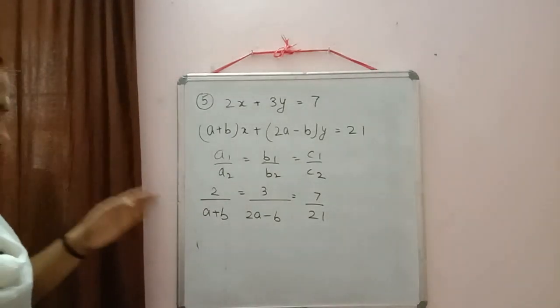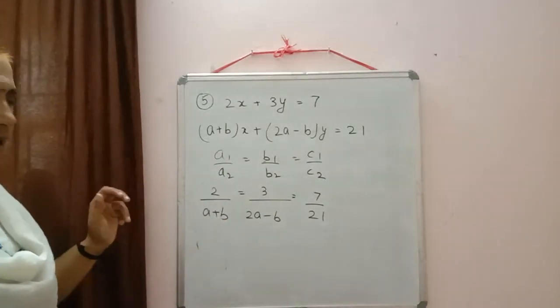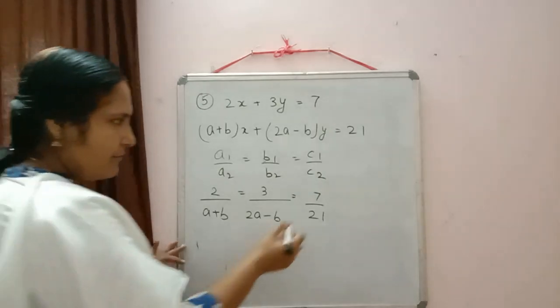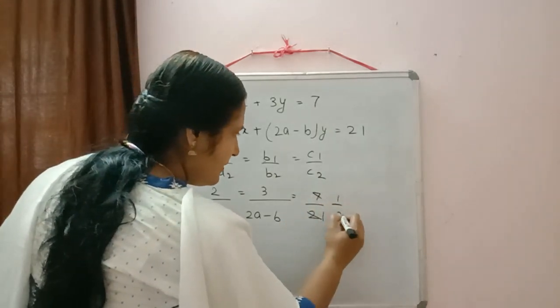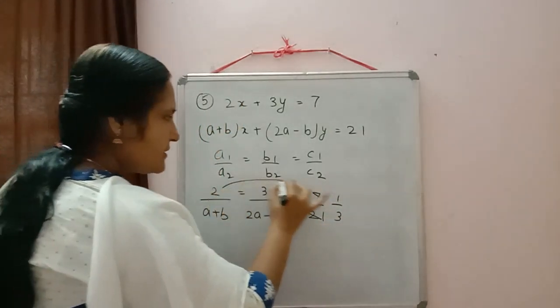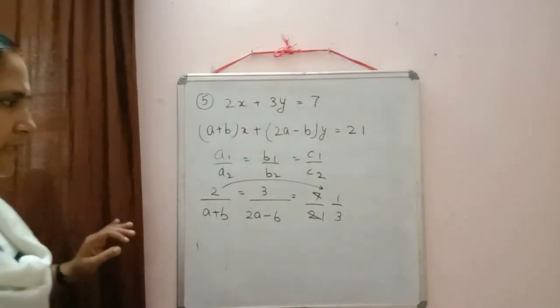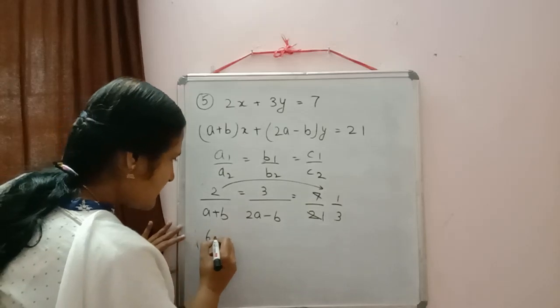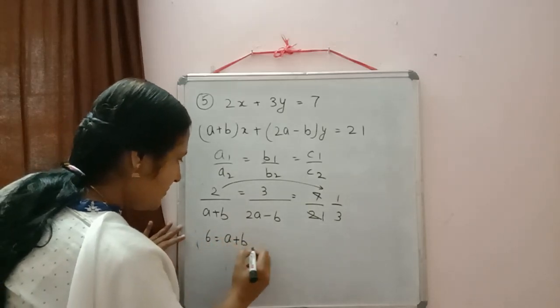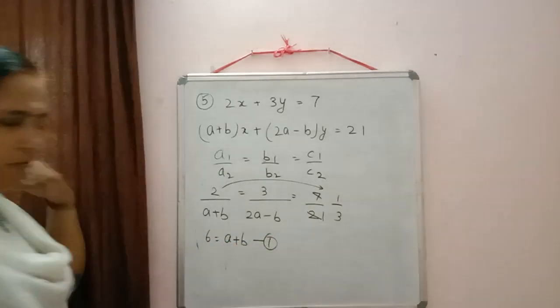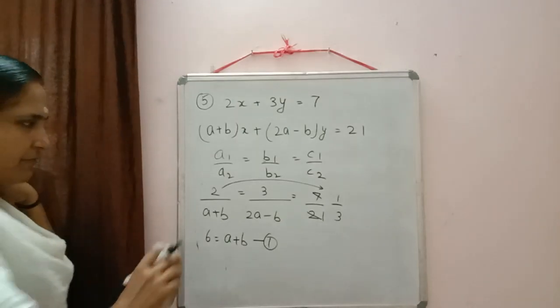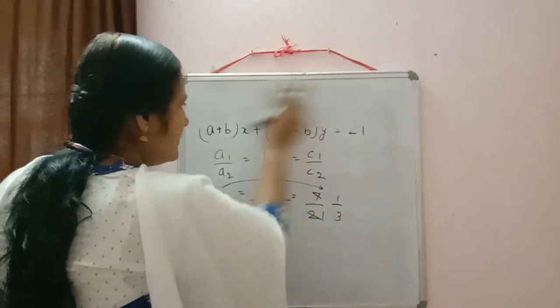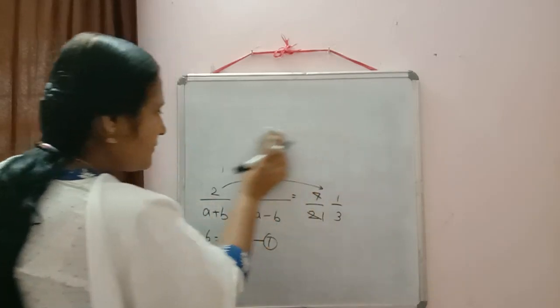So again in one expression only we have both the variables there. So here we can cancel 7 and 21. Now shall we equate first and third? Then calculation will be easy. Okay, so it will come 3 2s are 6 is equal to a plus b. Make it equation number 1. We are getting, after simplification of first and third, a plus b is equal to 6.